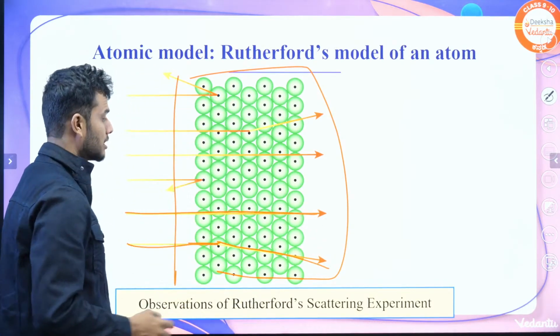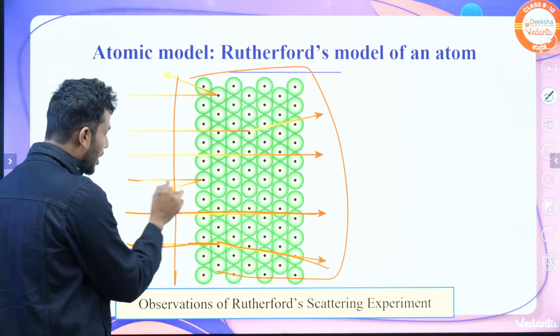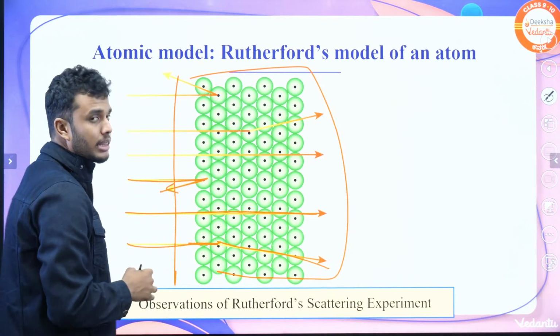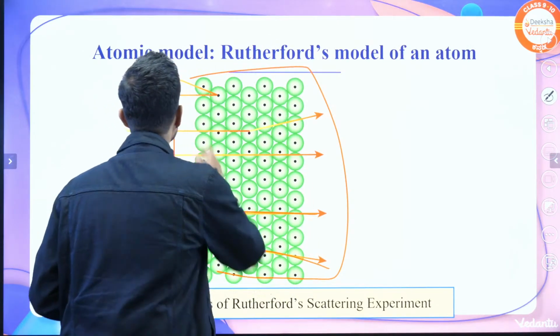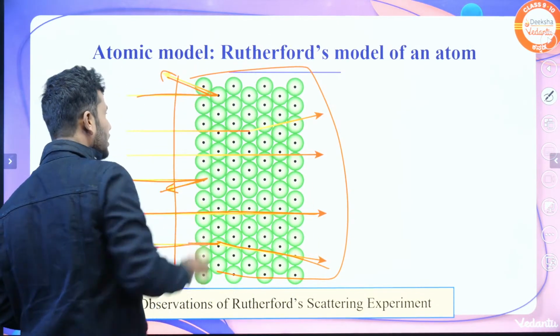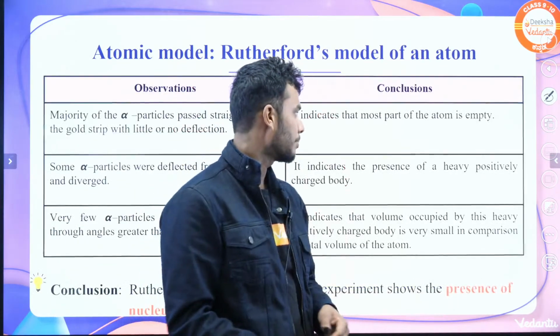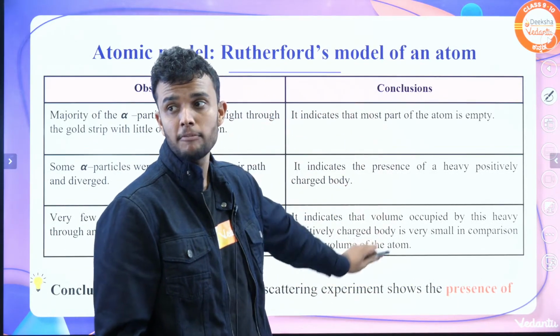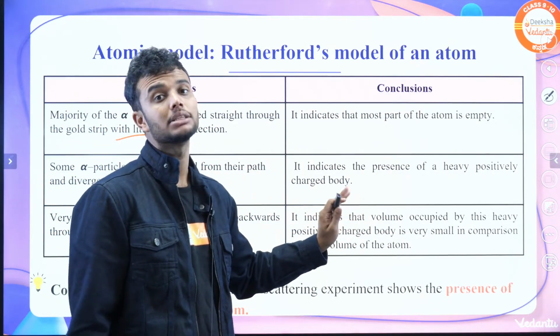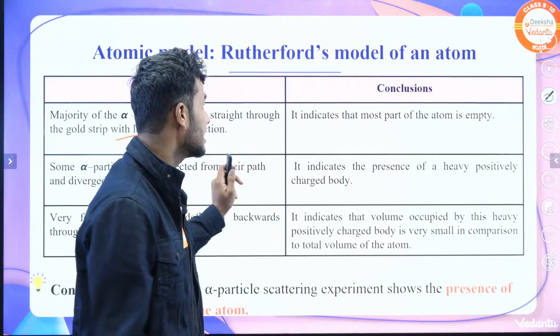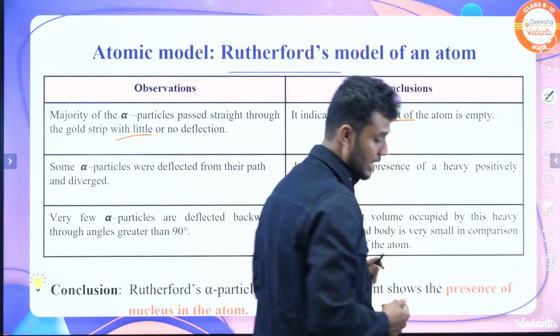Most of the particles are passed, and some of the particles come back along the same path they came, deflected at 90 degrees. Some of the particles are deflected at 180 degrees, in the same direction. This has happened. From this he concluded some points. First point, the majority of alpha particles are passed. That indicates that most of the atom is empty.